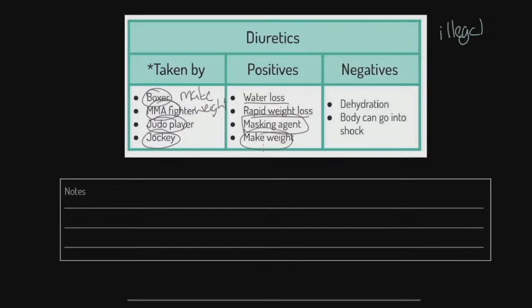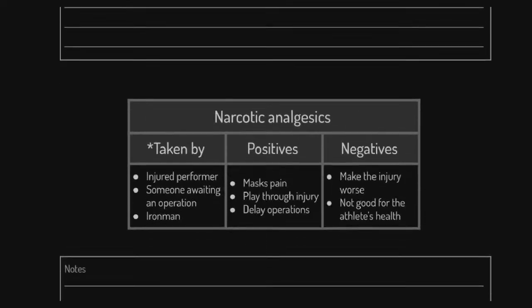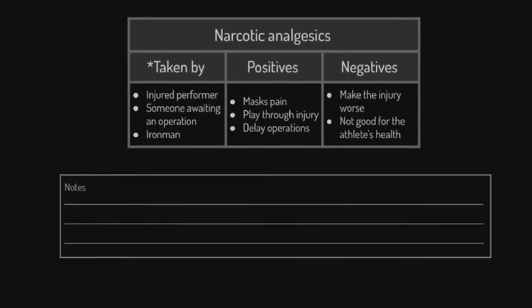And of course, I mentioned make weight. Why is it negative? Dehydration, clearly, and the body can go into shock. I can think of numerous examples of this. There are some great documentaries around the UFC and MMA fighting around cutting weight and losing weight rapidly. It's quite remarkable what people do. So I'm not saying those people are taking diuretics. Hopefully they're not, but the equivalent is considerable.